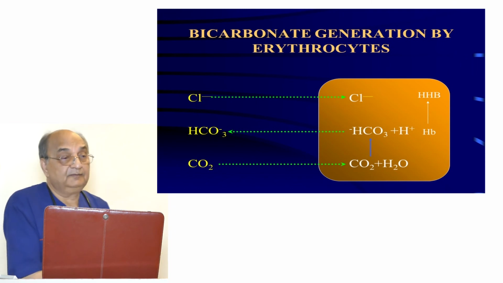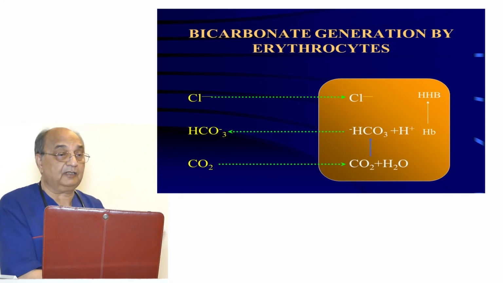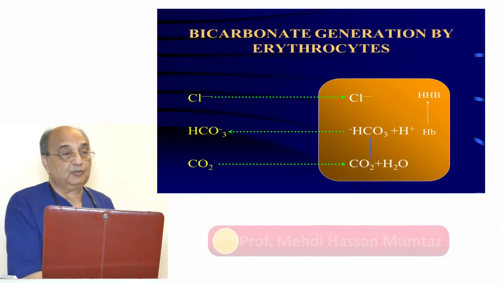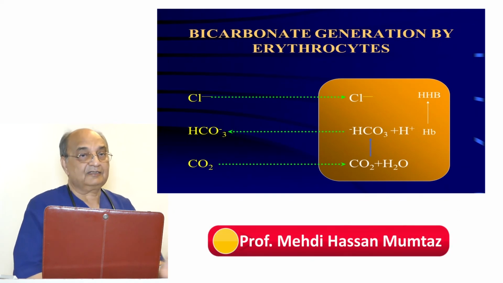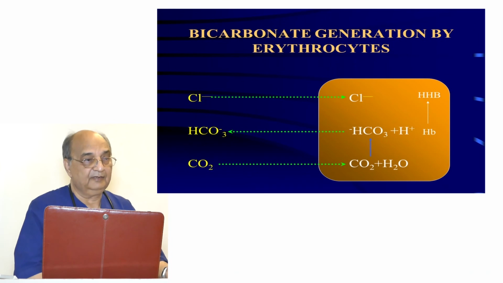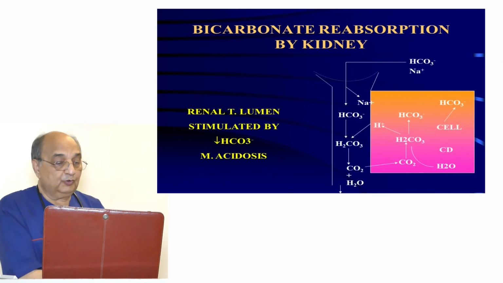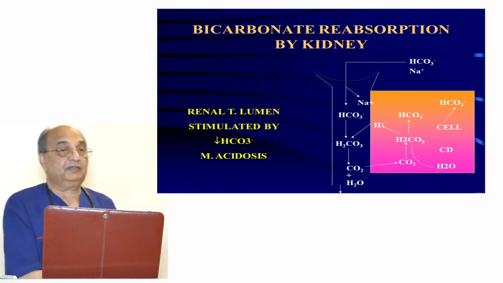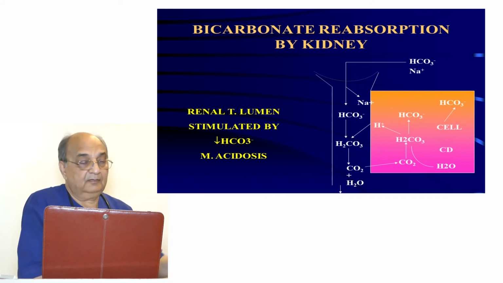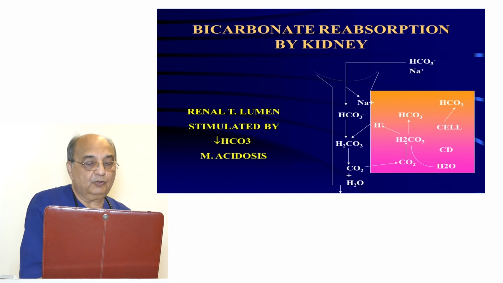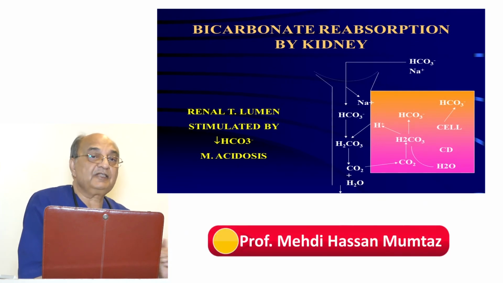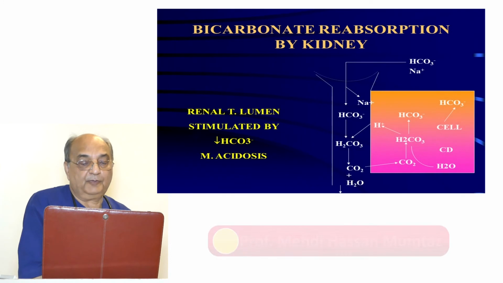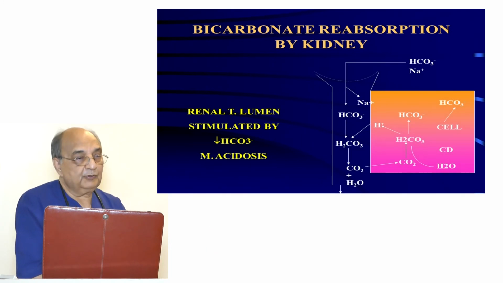As the number of RBCs in the blood is a calculated number, they will exhaust very quickly. Then the second line of defense is your kidney. In the kidney there are two mechanisms: the bicarbonate reabsorption mechanism and the bicarbonate generation mechanism. Now we go to the first step, the bicarbonate reabsorption mechanism. Bicarbonate is filtered with the sodium through the glomerulus. When the filtrate goes into the proximal tubule, sodium is reabsorbed, and when the positive ion is reabsorbed, one positive ion should come out.